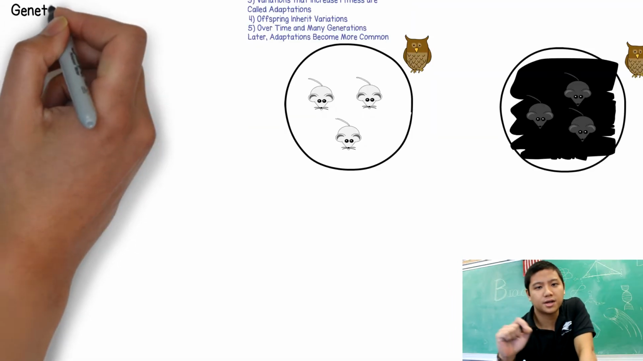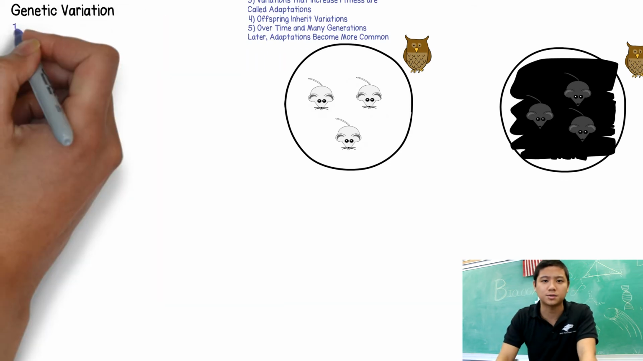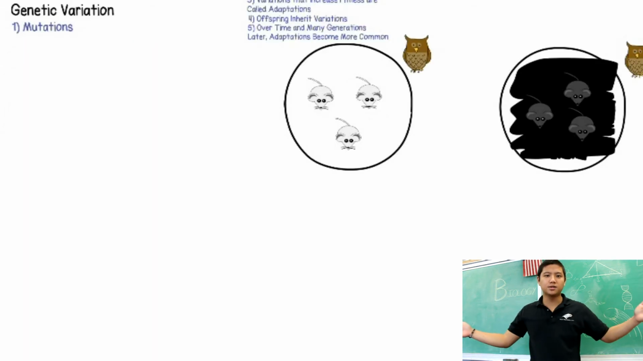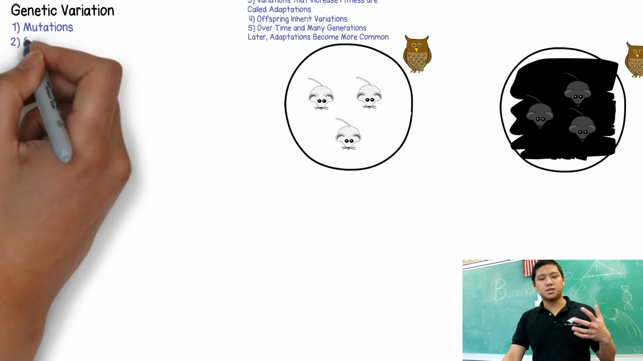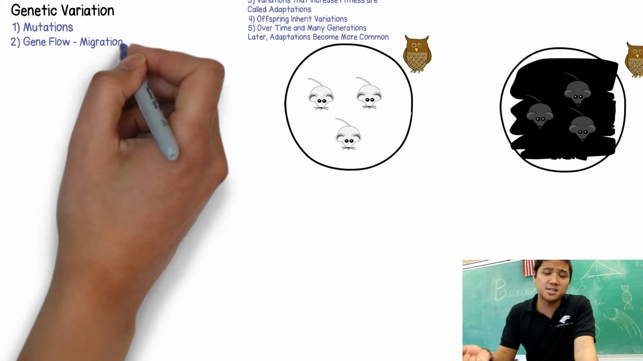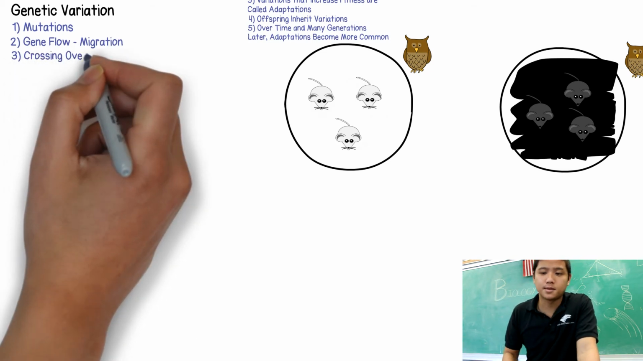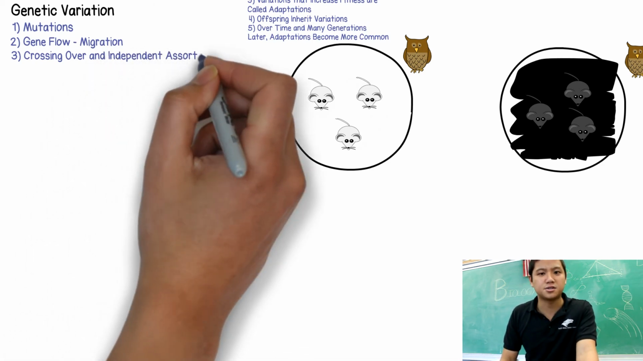Now, how do these variations come about? We already mentioned one of them, and that's through a mutation. Mutations are errors in the copying of DNA. DNA is this really long molecule, and when we replicate, we have to copy it, and sometimes there are errors in the copying of those DNA. Now, the second way we can get variations is through a concept of gene flow, and gene flow, all that means is migration, meaning something can migrate into our population and cause a variation that way. The last way we can get variation is through crossing over and independent assortment.